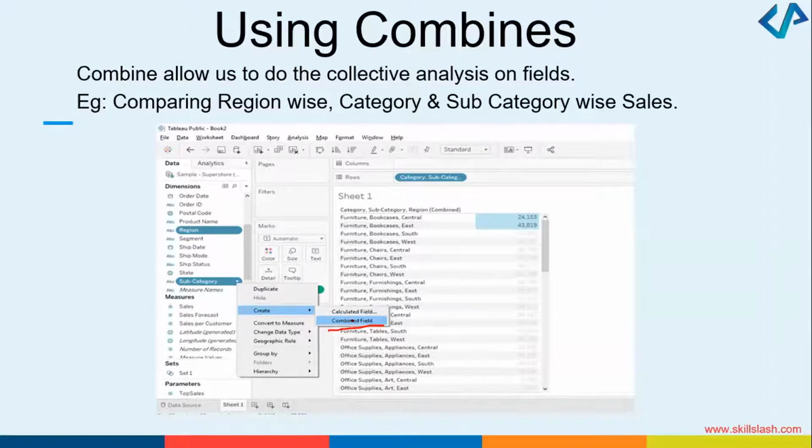So all you have to do is drag the subcategory. You can see I've dragged the category and the subcategory here, and then you can just right click and create combined field. In the sheet itself, you can see furniture bookcases in the central region, furniture bookcases in the east region has been calculated to this value. Combining, doing some collective analysis on the fields. This is very, very useful.